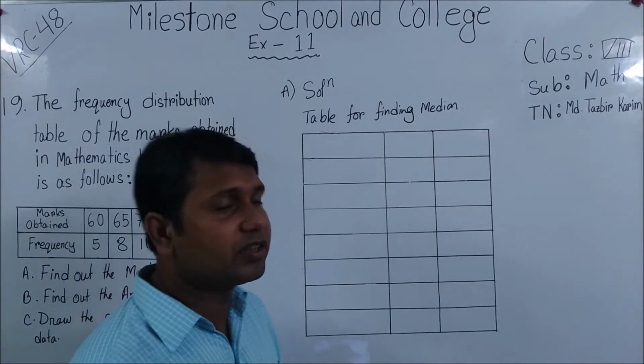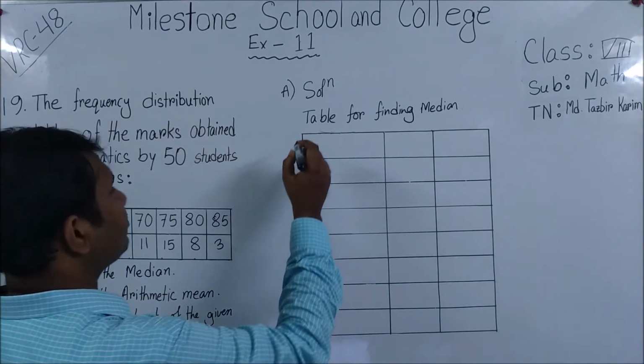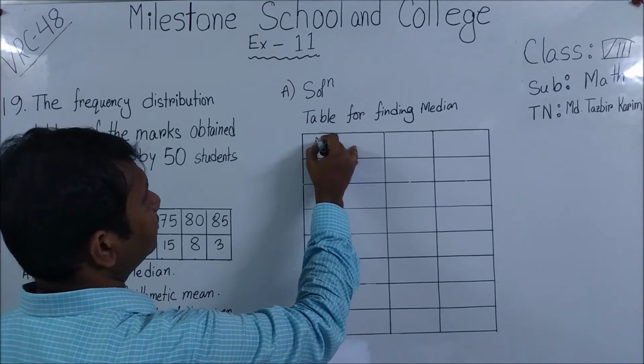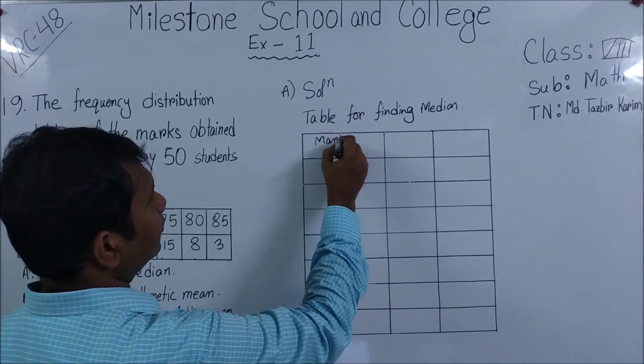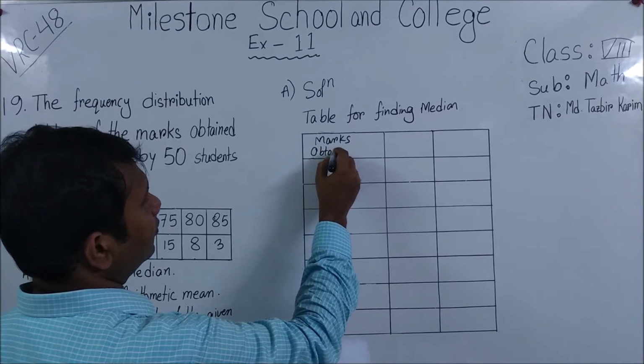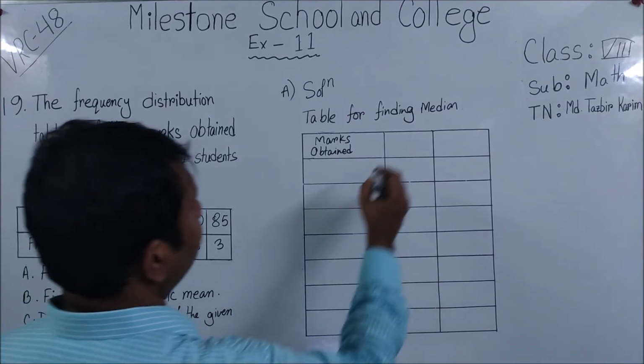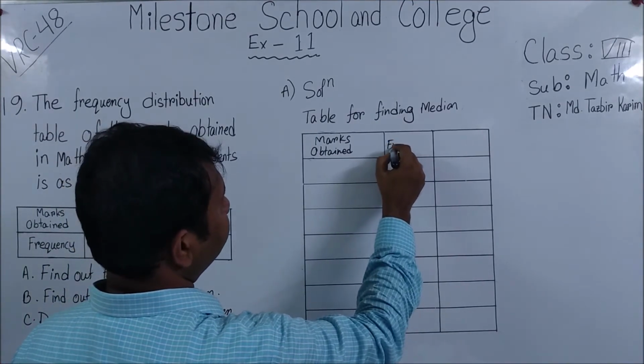Okay, my dear students, we require this table for finding the median. So at first we are going to write marks obtained, then frequency.